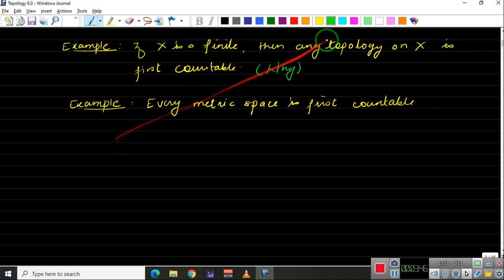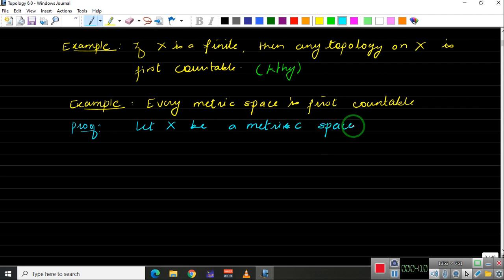Let us prove this: every metric space is first countable. So let X be a metric space, and we need to show that this X is first countable. To show that, we have to show that at every x we have the given property. So let us take an arbitrary point. Let a point x belong to X, and we now need to get the neighborhood basis for x.